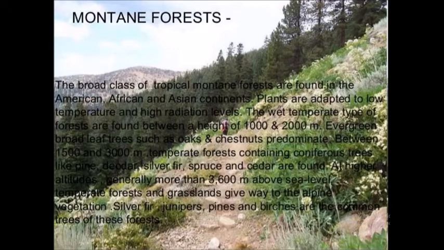Next, at high altitude, at the top, the height is near about 3600 meter above sea level. You will see the temperate forest and the grassland, a combination of temperate forest and grassland both. You will again observe the alpine type of vegetation here. Juniper, pines and birches are commonly observed in this area.